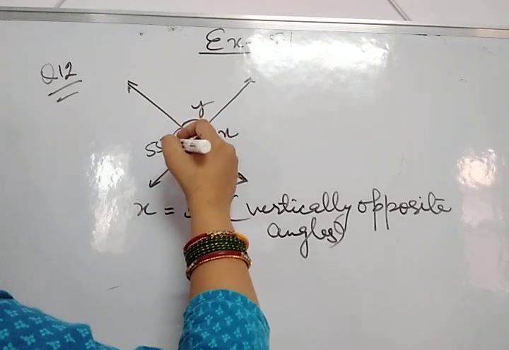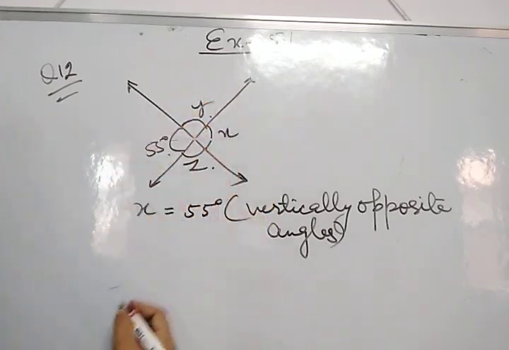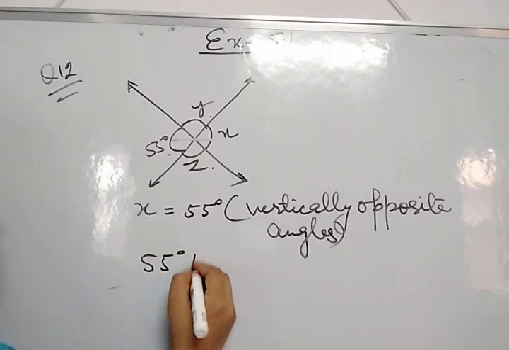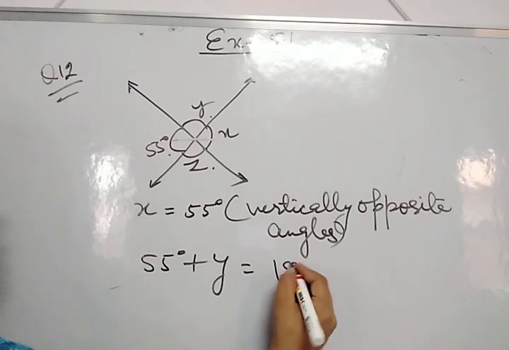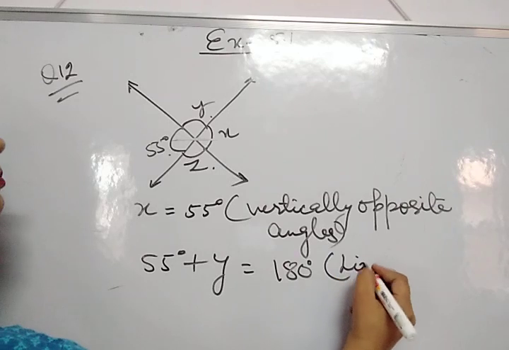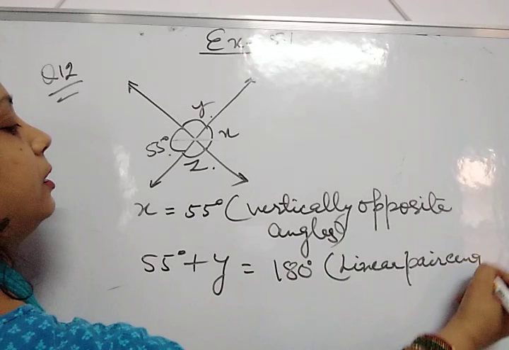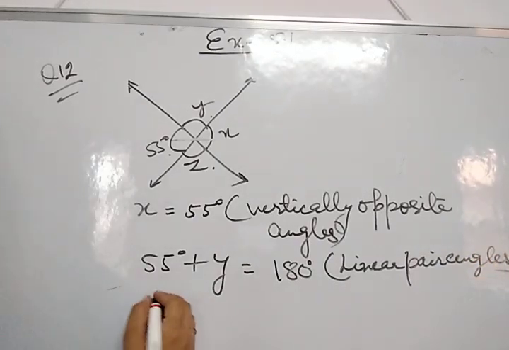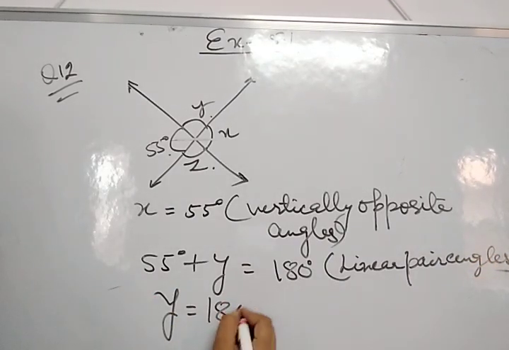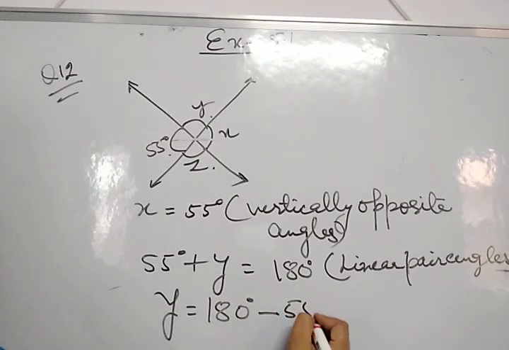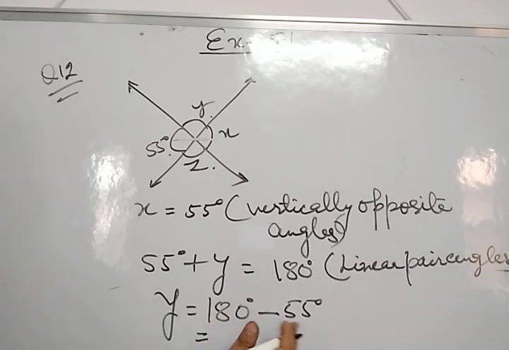Now we can see that the 55 degree angle and y both are forming linear pair angles. Linear pair angles, so their sum is equal to 180 degrees. So we can find out y by subtracting 55 from 180 degrees. 125 degrees.